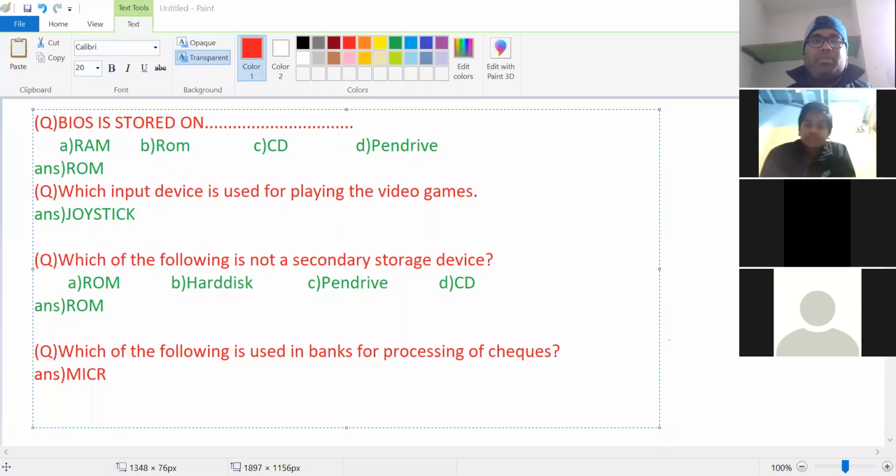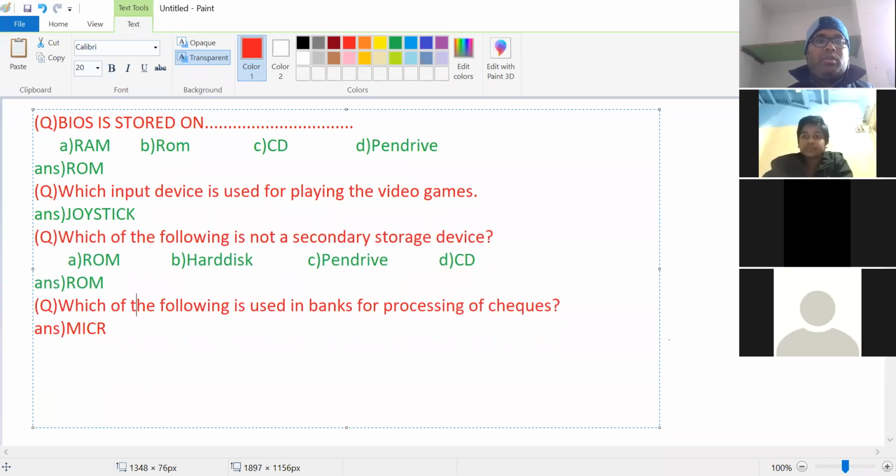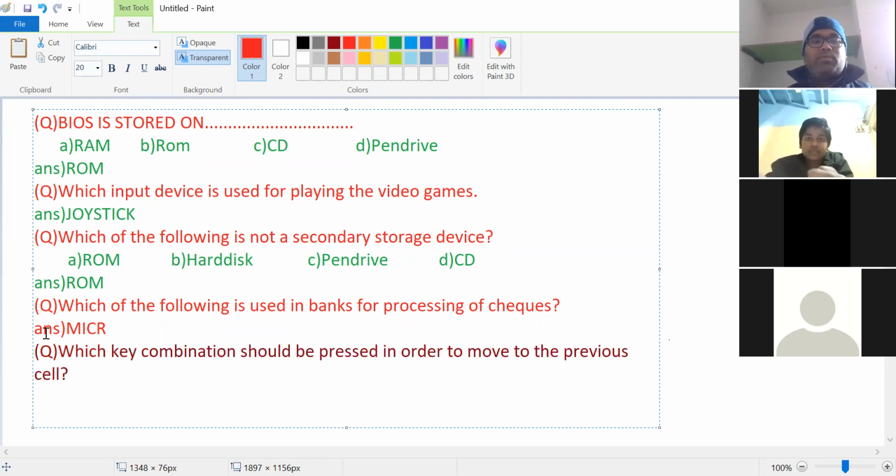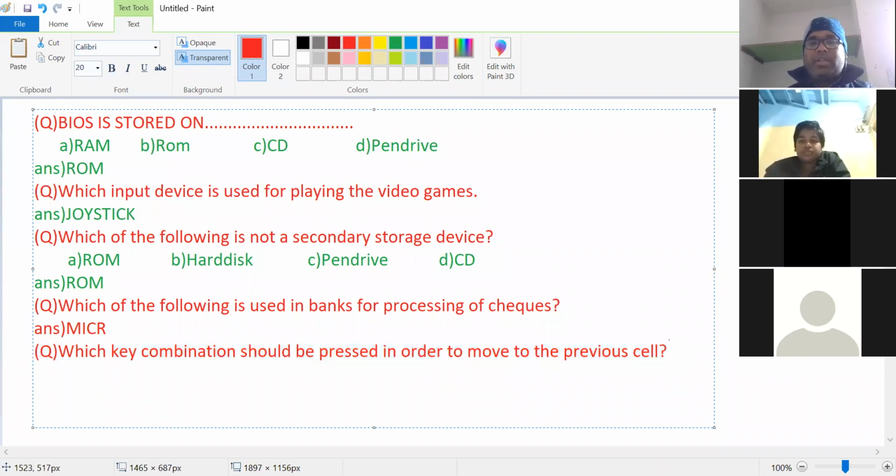Now the next question, everyone try to answer. In MS Excel, which key combination should be pressed in order to move to the previous cell?